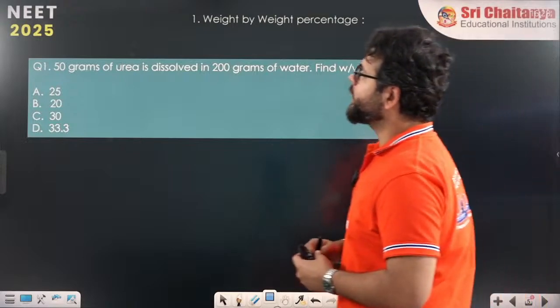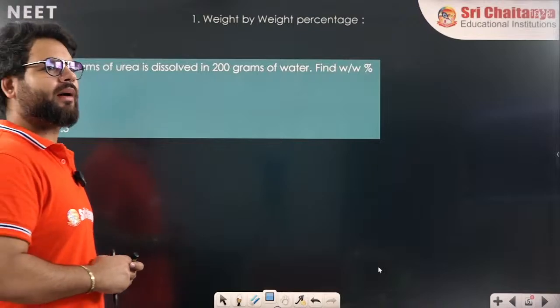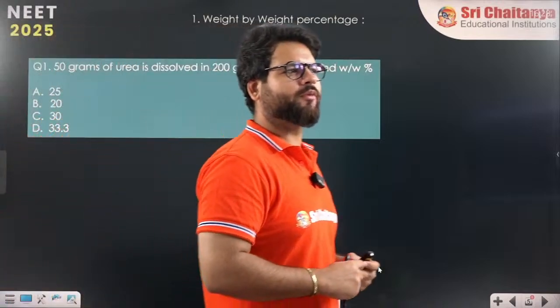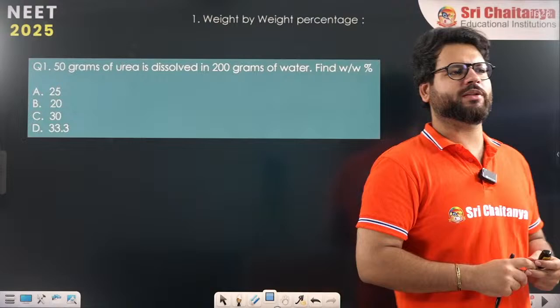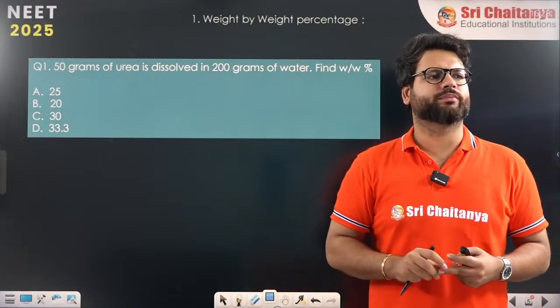50 grams of urea is dissolved in 200 grams of water. Find weight by weight percent. Quickly everybody, get the answer.